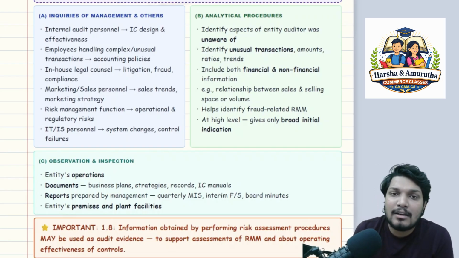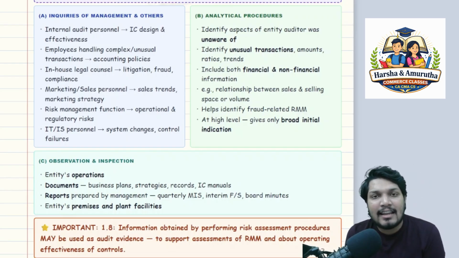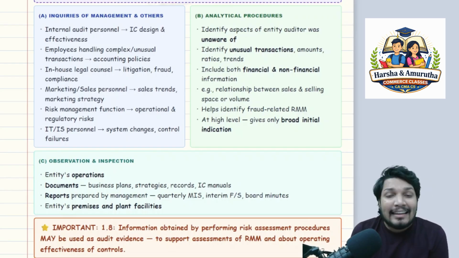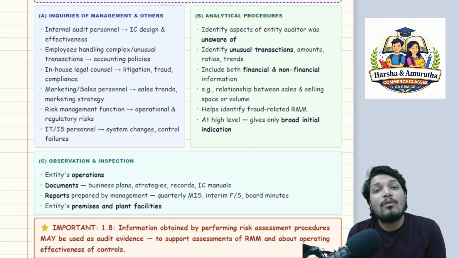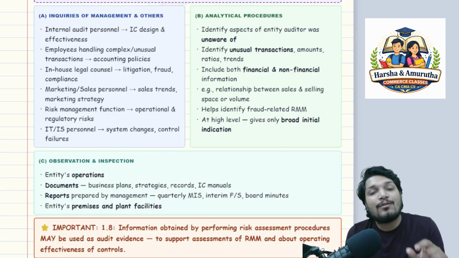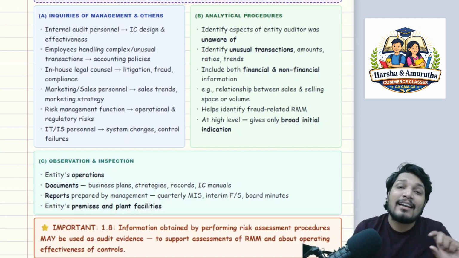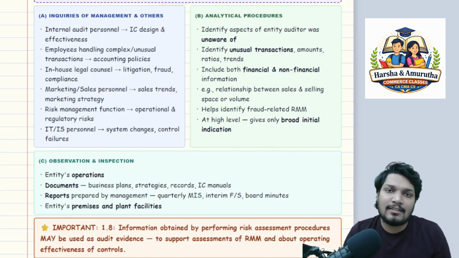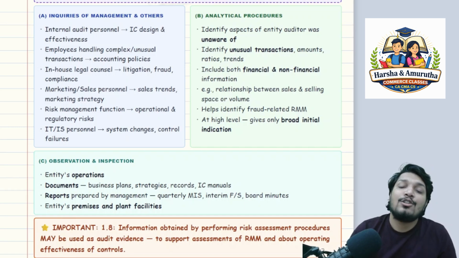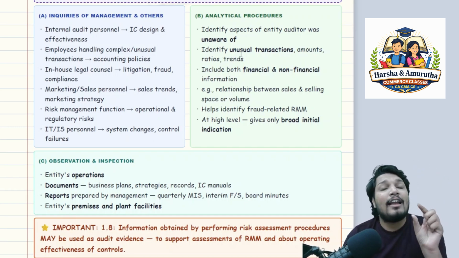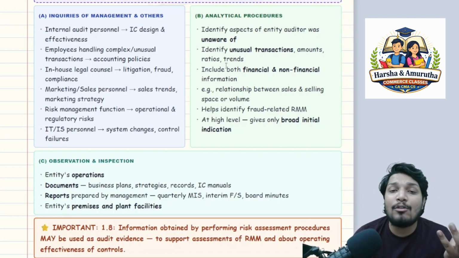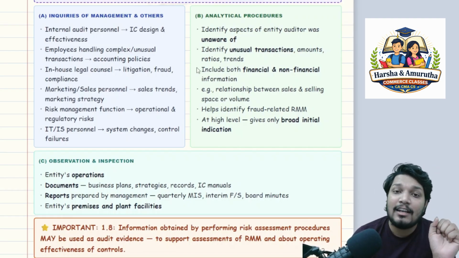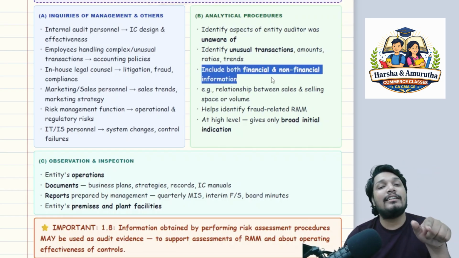You are doing multiple variance analysis and key ratio analysis to get an understanding at a level that gives you comfort as far as numbers, ratios and trends are concerned. That is analytical procedures. So identify aspects of the entity the auditor was unaware of, identify unusual transactions, amounts, ratios and trends, including both financial and non-financial information.